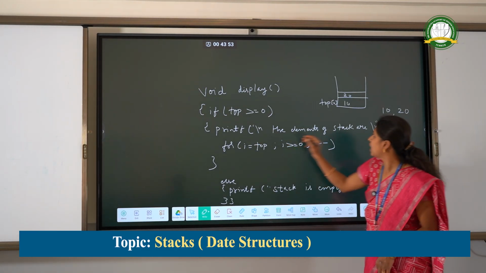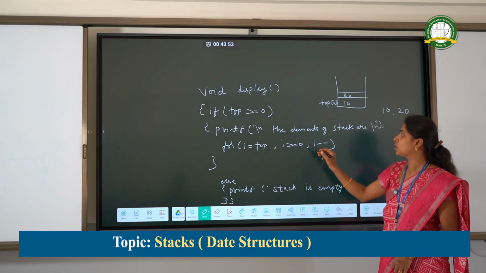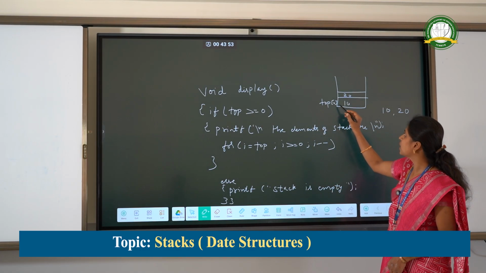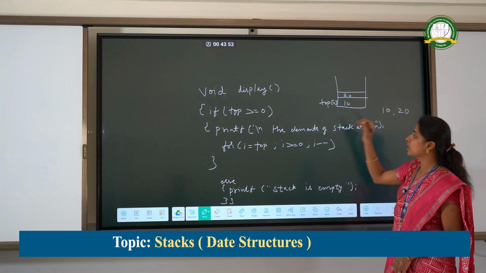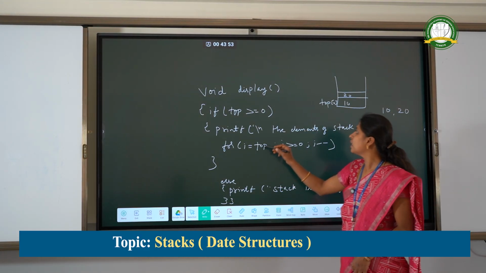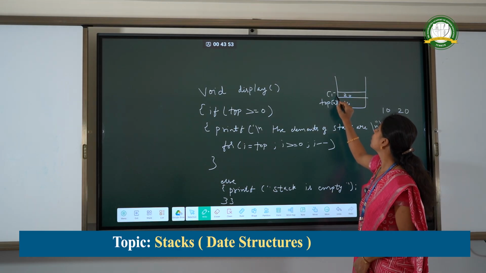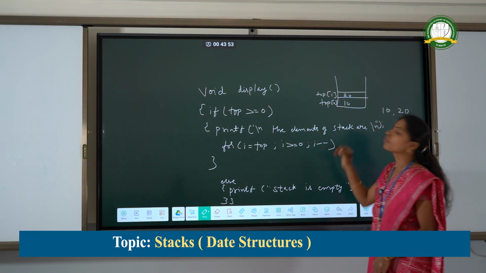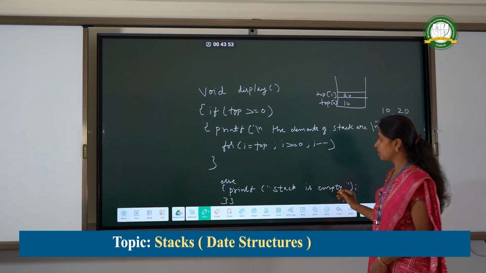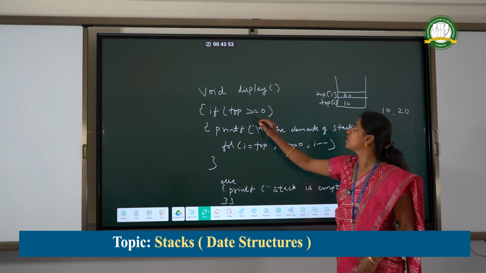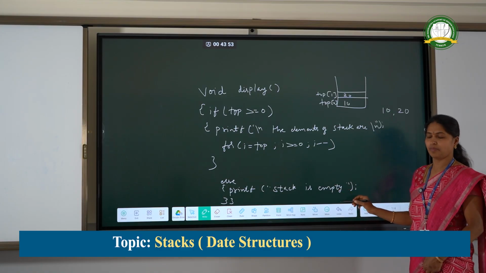For that, printf the elements of the stack are, for i is equal to top, i is greater than or equal to 0. When i is equal to top, that is i is pointing to the 0th location, that item will be displayed. Then once again we will check this loop till the end of the stack. We will display the contents of the stack. Else printf the stack is empty. When this condition is false, when top is not equal to 0 or greater than 0, we will print stack is empty.